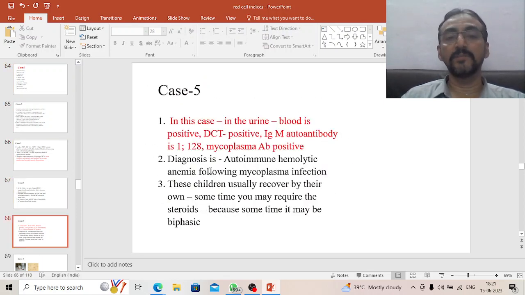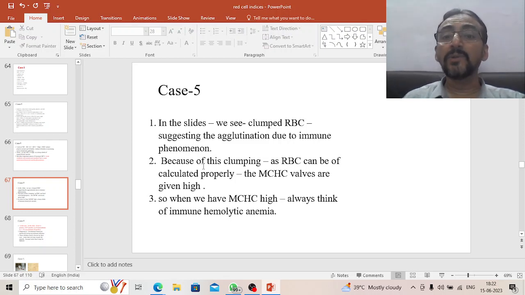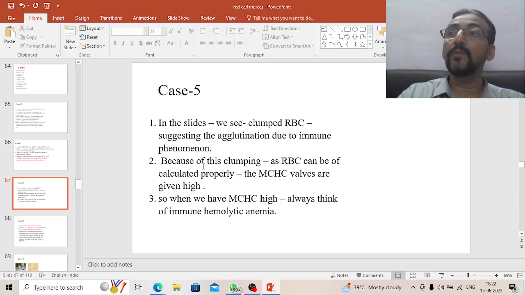This is an autoimmune pathology. Because of this, the RBCs are getting destroyed. Their clumps, meaning agglutination, have formed. Because of this clumping, the actual amount of RBC which has to be calculated could not be calculated. So the MCH value came high, the amount of hemoglobinization came high, because we could not count the RBCs properly, and the RBCs were clumped, so how much hemoglobin is inside we could not see. Therefore values are given high.